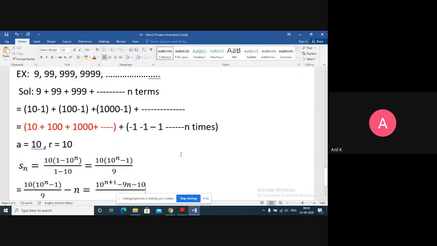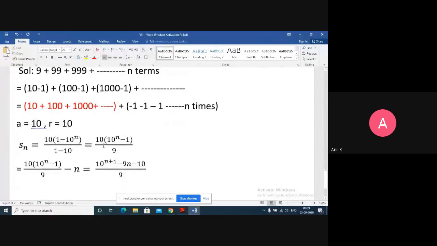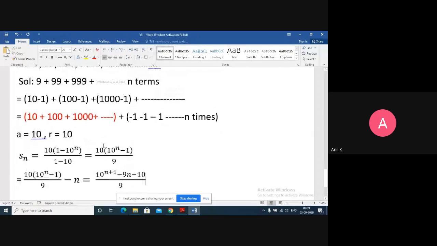How do I check? I'll take n value as, for example, 1. You see what you get if I take n value as 1. If I take n value as 1, it means sum of 1 term. Sum of 1 term means my answer has to be 9. So substitute n equals 1 here and check your answer is going to be 9.